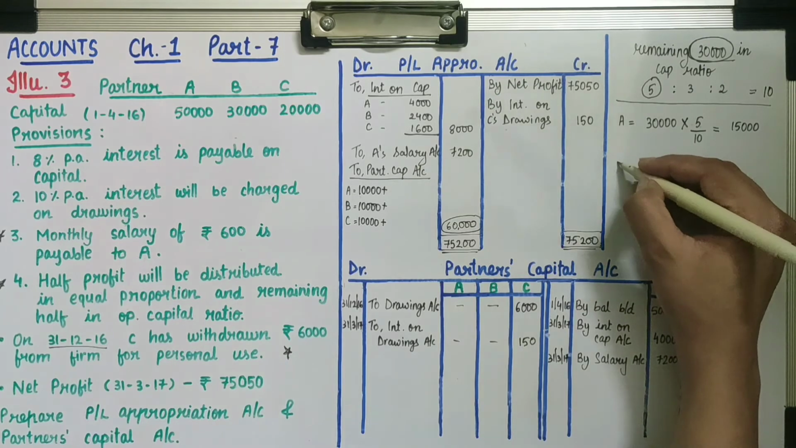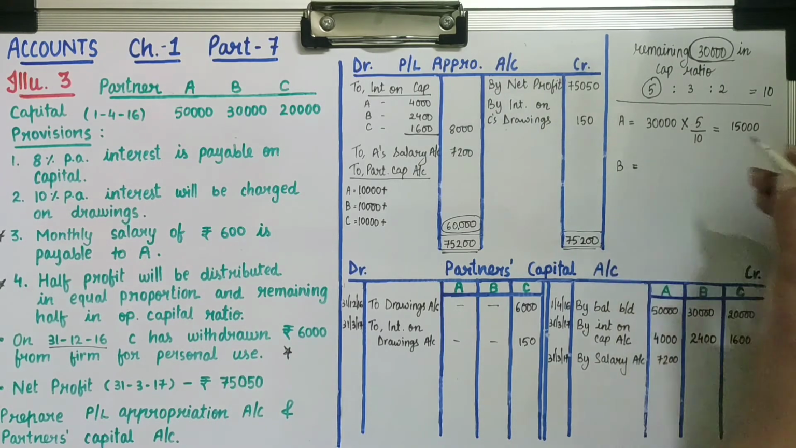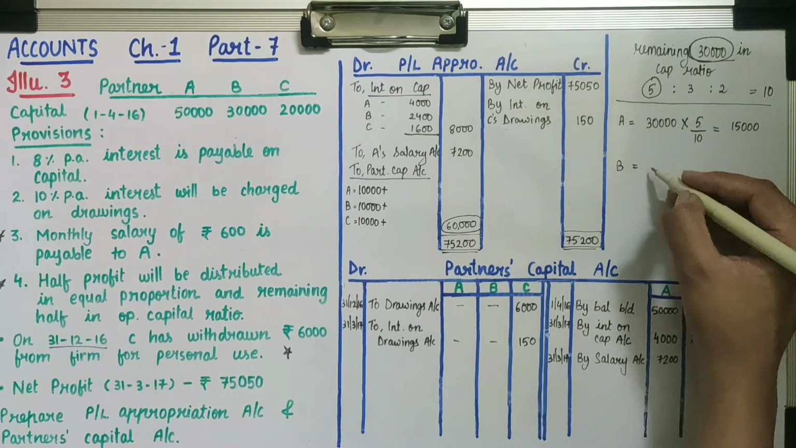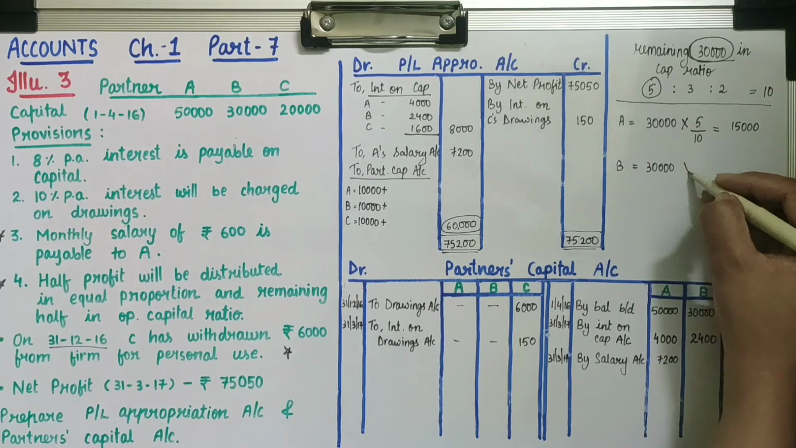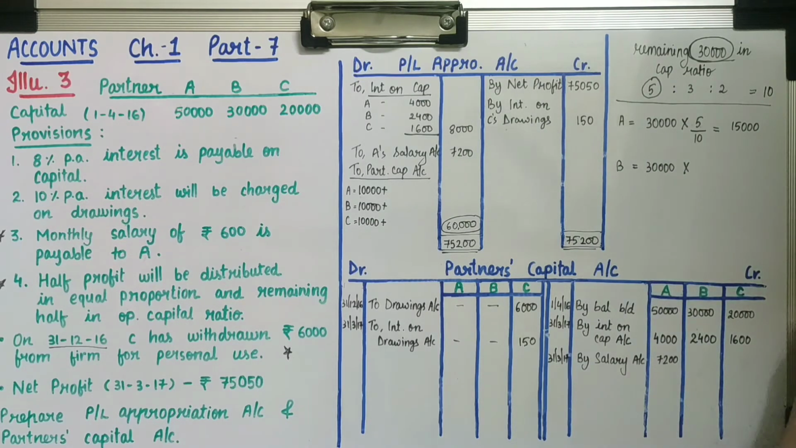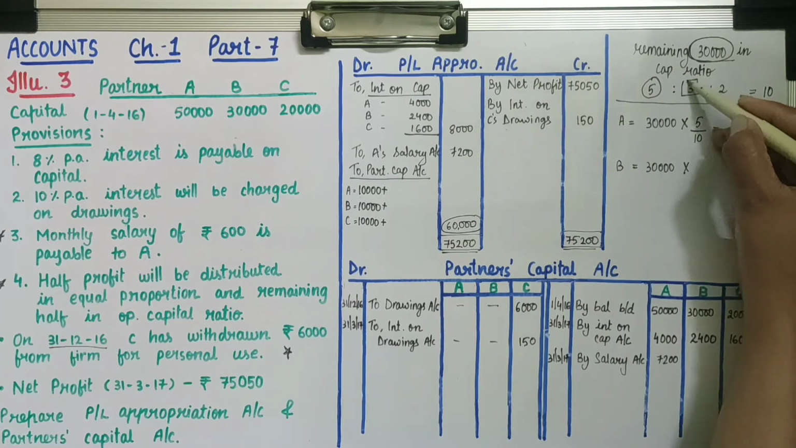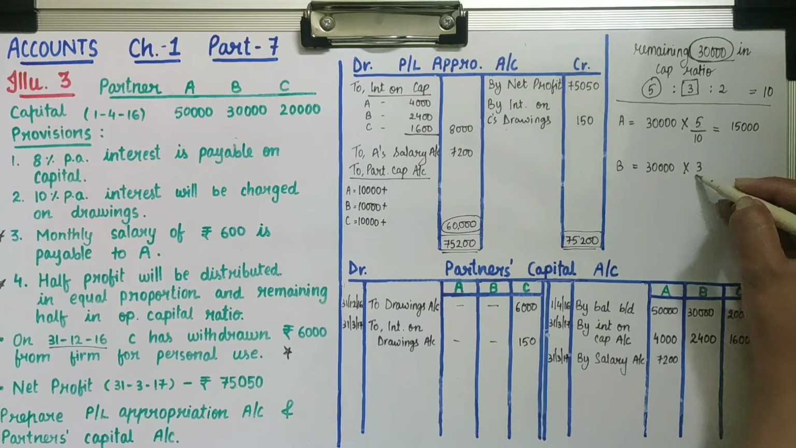Now we will calculate for partner B. Now see, again we will find from the remaining profit. So again we will take the remaining part, 30,000, multiplied by the share of partner B, which is 3, out of 10. So here partner B will get rupees 9,000.